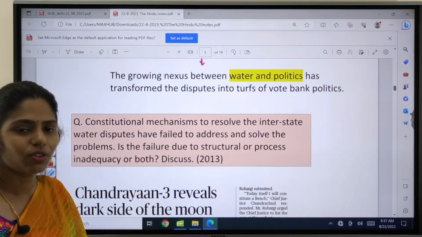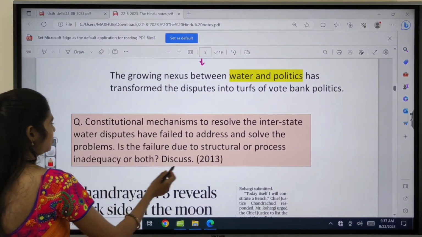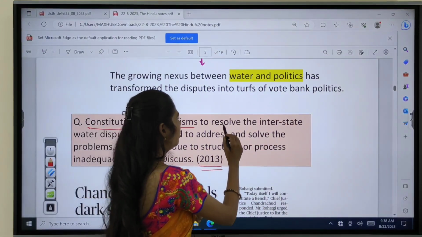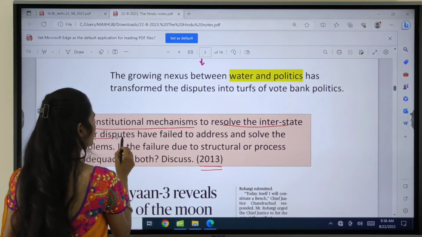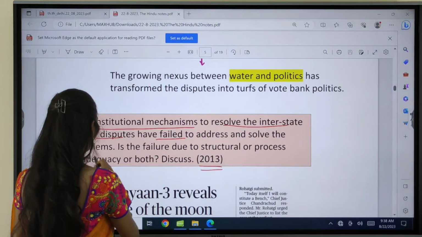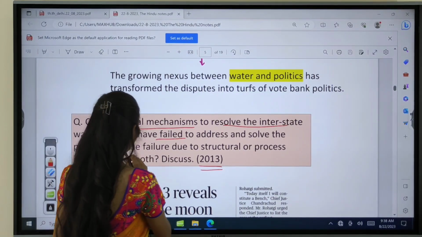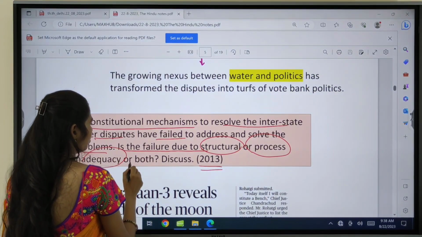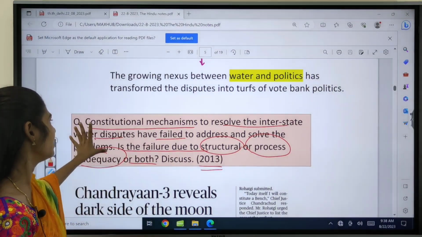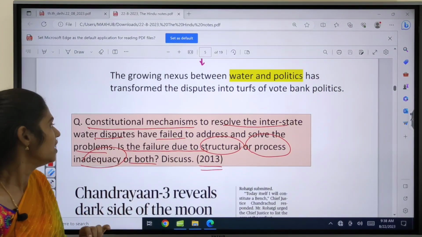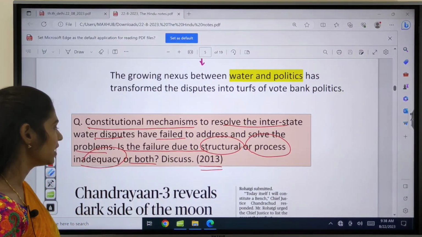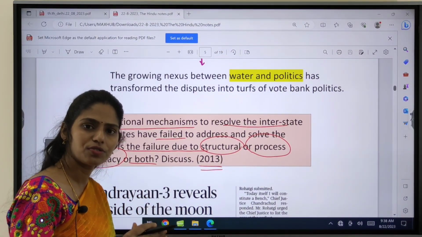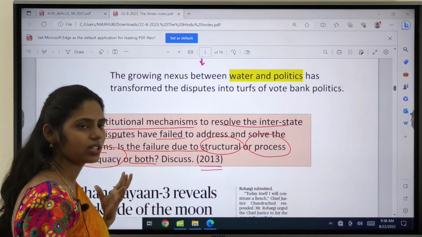So I want to give you one mains question for practice. This question already appeared in the year 2013. The question is: constitutional mechanisms to resolve interstate water disputes have failed to address and solve the problems. Is it a failure due to structural or process inadequacy or both? Discuss. The question itself accepts that there is a failure in resolving these interstate water disputes. The question is whether this failure is because of structural or process inadequacy.